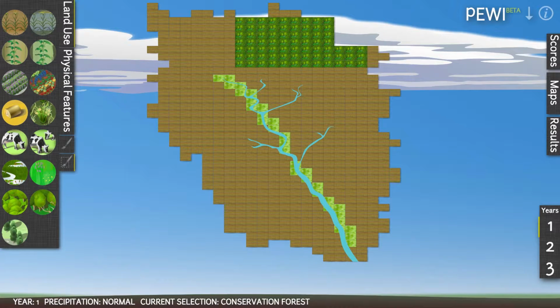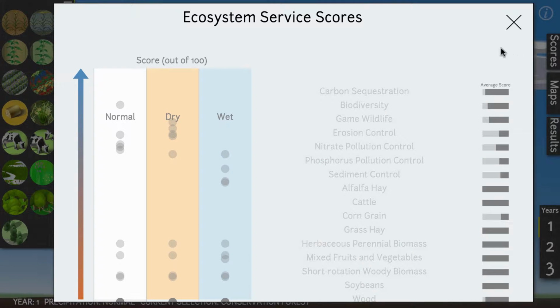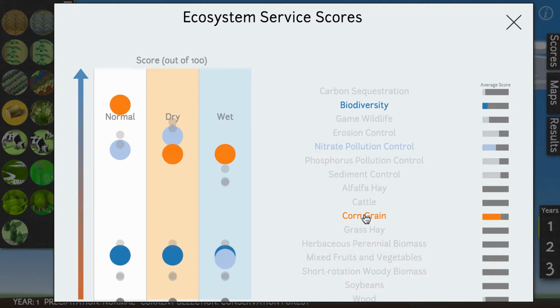The 3 features on the upper right-hand side illustrate the impacts of your watershed design. The first feature is the Scores tab, which gives an interactive graphical representation of your ecosystem service scores for each year from 0 to 100. Click on an ecosystem service to highlight it. On the right is the average score for each ecosystem service over all 3 years of design.